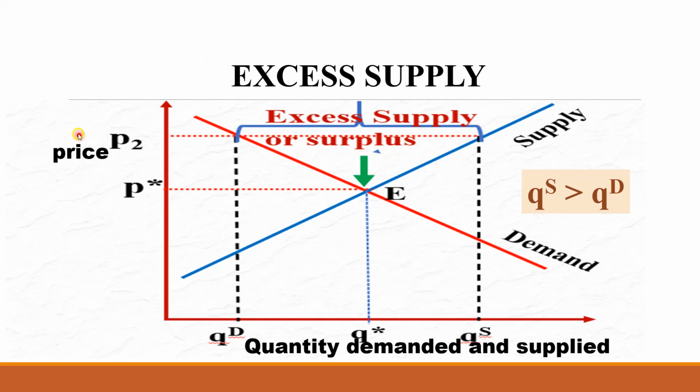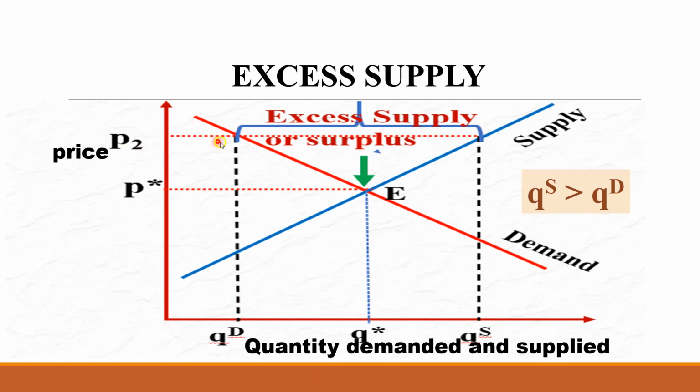Now at P2, supply is more. It is natural because when the price is more, producers will supply more because they will get more benefit or profit. Therefore, the corresponding supply is this QS. The QS is the corresponding supply for the P2 price. Now you can see the total supply is from this point to this point, from the origin up to QS. This makes this much distance.